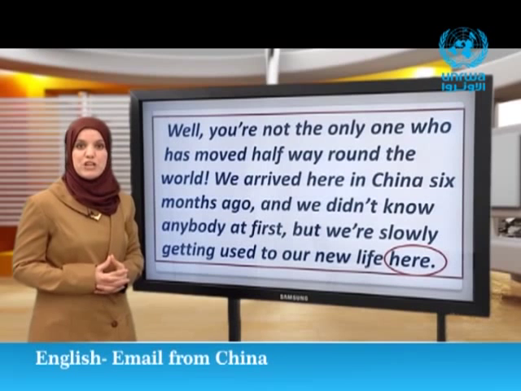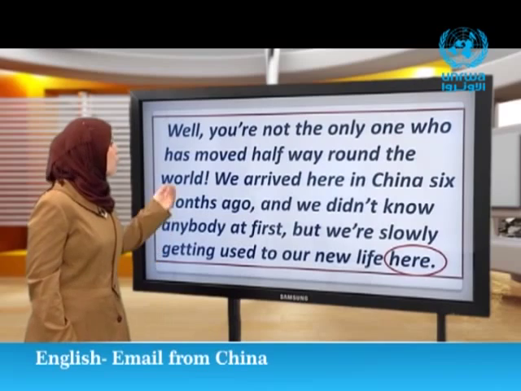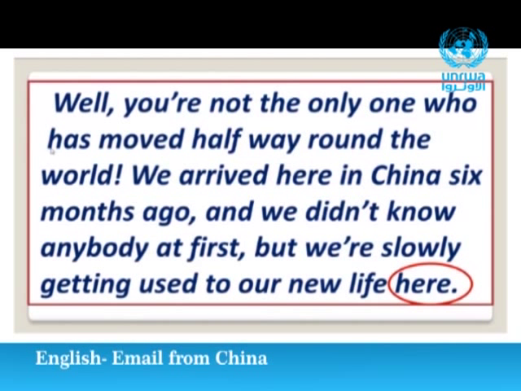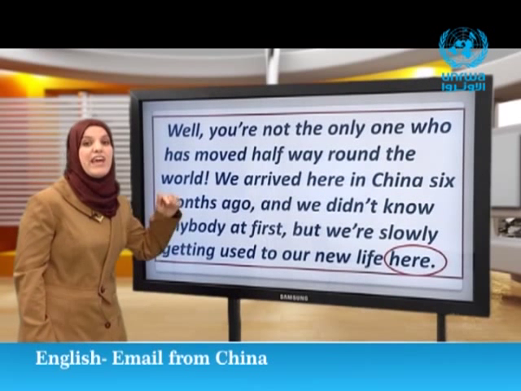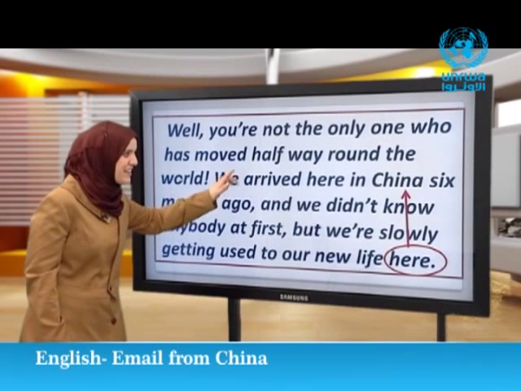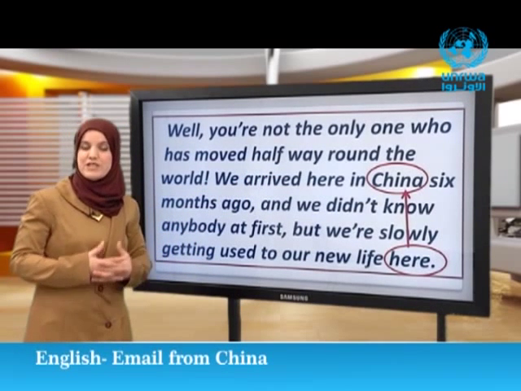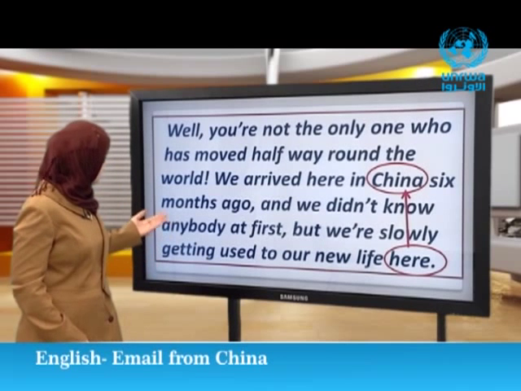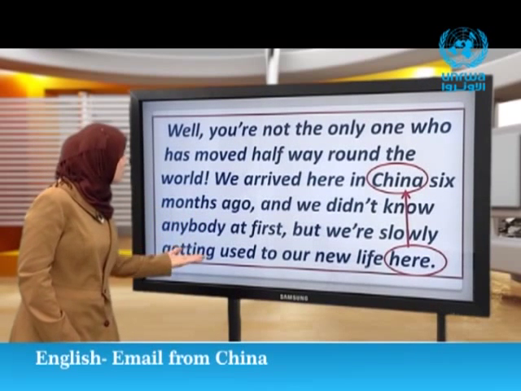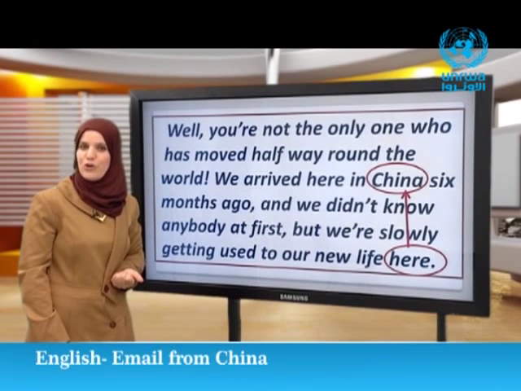Here. To answer this question, we must read the sentence from here. We arrived here in China 6 months ago, and we didn't know anybody at first, but we are slowly getting used to our new life here. Here refers to a place. What is it? Good. China. Now let's test our answer to see if it is right or wrong. We are slowly getting used to our new life in China. Does it make sense? Of course it does.